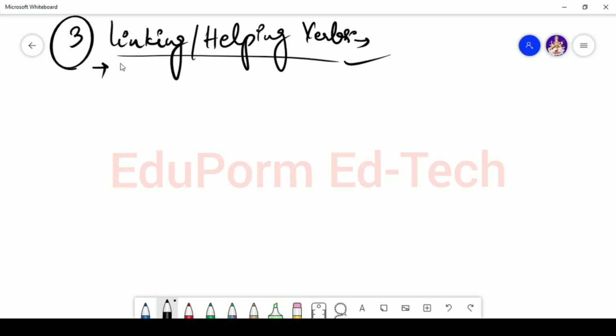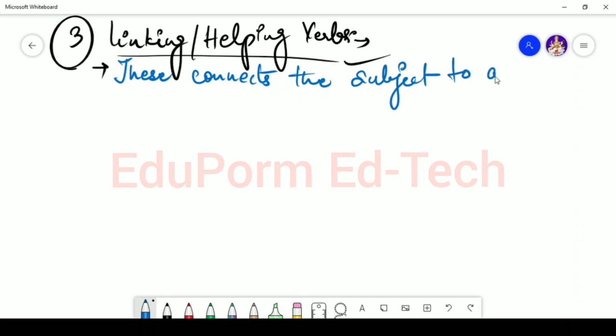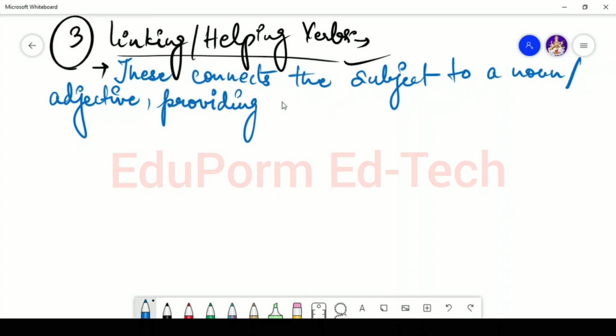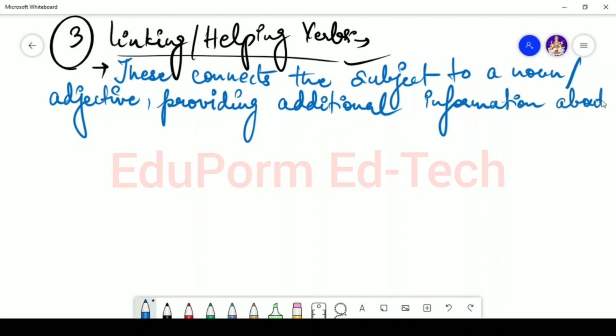Now what do they do? These connect the subject to a noun or adjective, providing additional information about the subject.